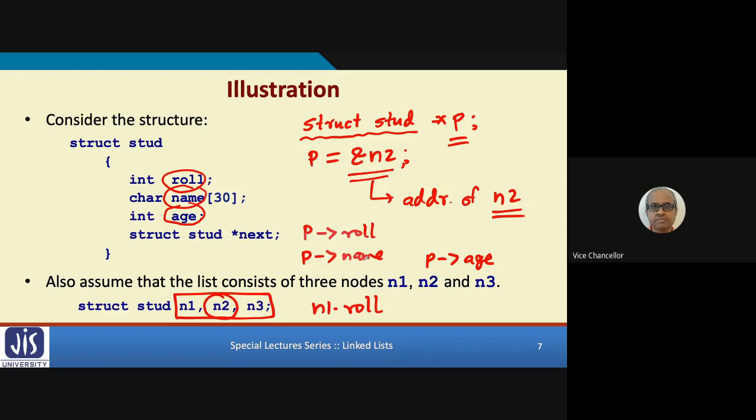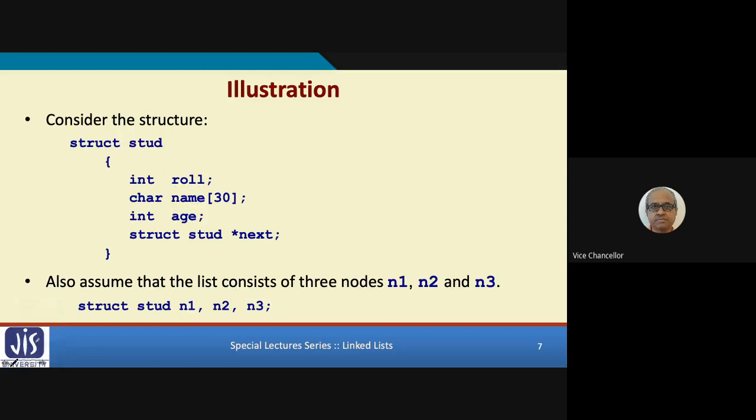Now later on, when I shall be giving the examples with respect to the programs that we write in C, we shall be following these notations. So I am just quickly recapitulating this for your convenience. Okay, now let's consider this example, that I have declared a structure of type student and I have declared three variables n1, n2, n3.